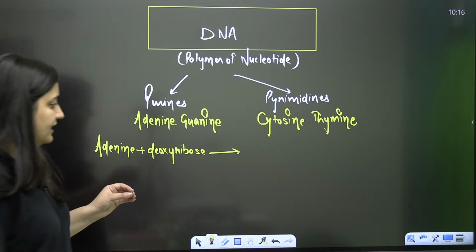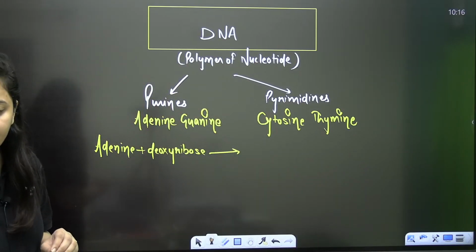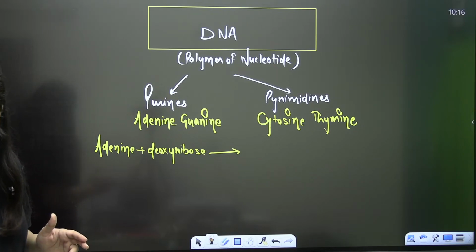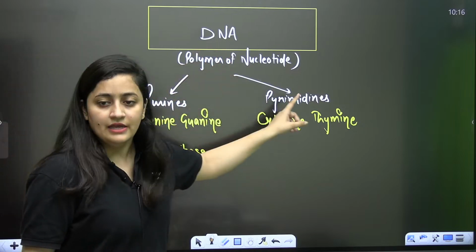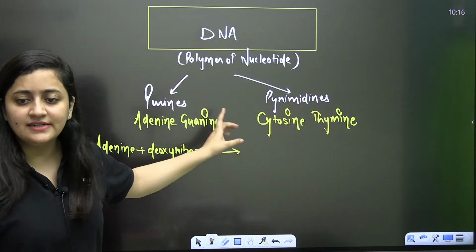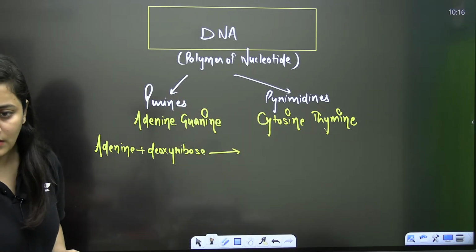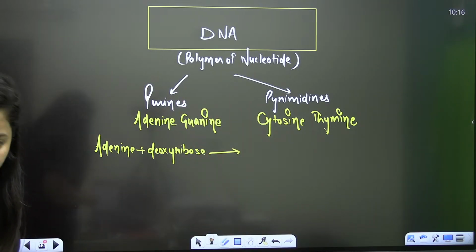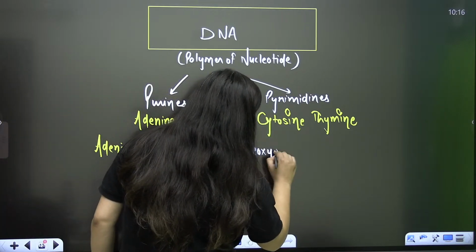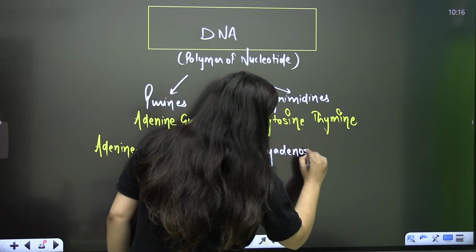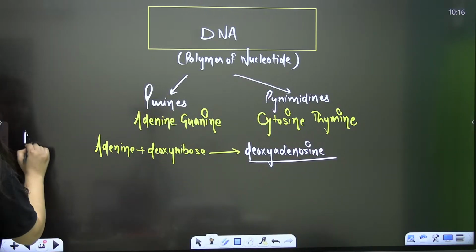Right now I am talking about the DNA, so I am asking the pyrimidines present in DNA. Uracil is not there because uracil is in RNA. Very good, Vidisha, excellent. So it is going to be deoxyadenosine. It is not adenosine, it is deoxyadenosine, and it is a nucleoside.